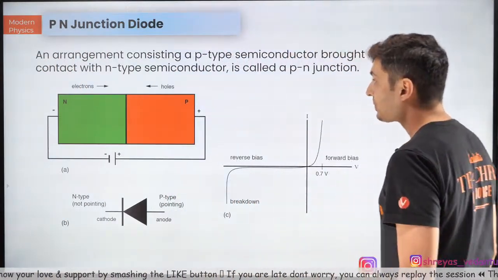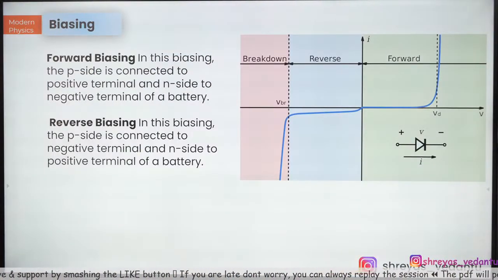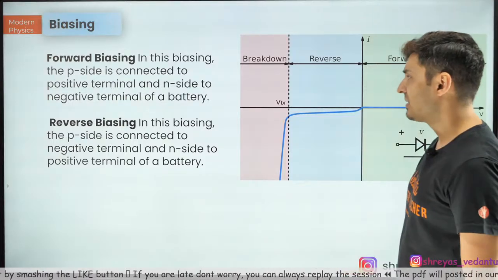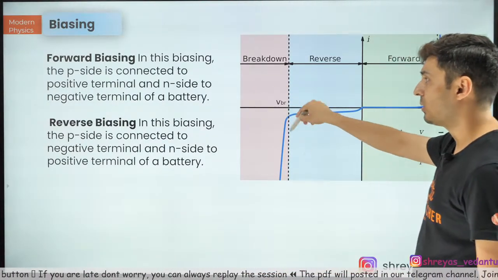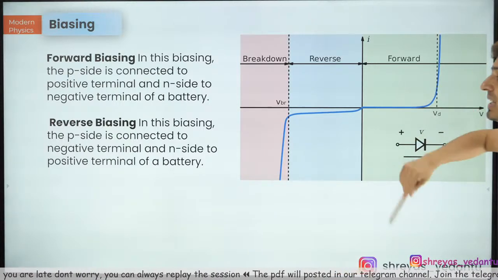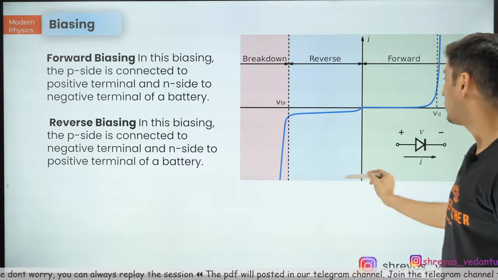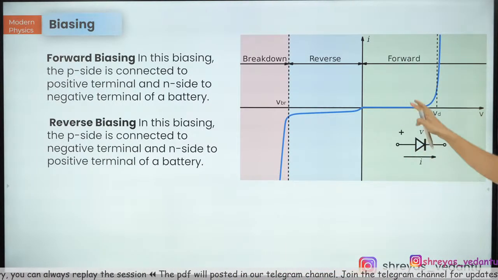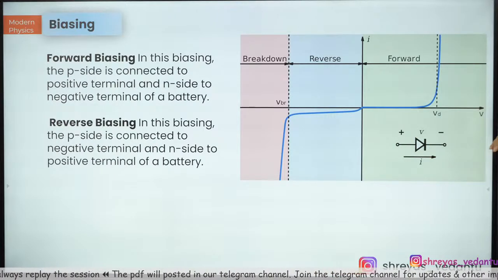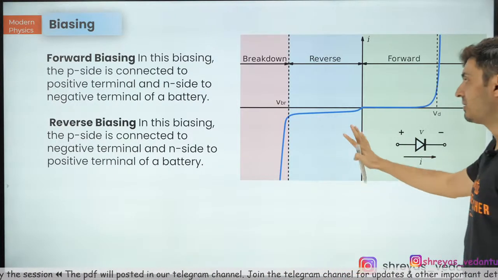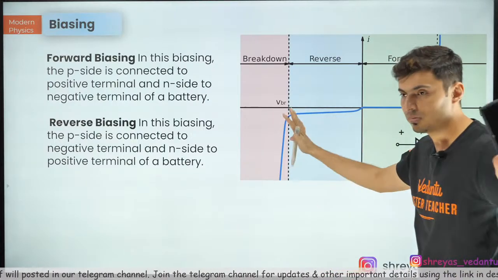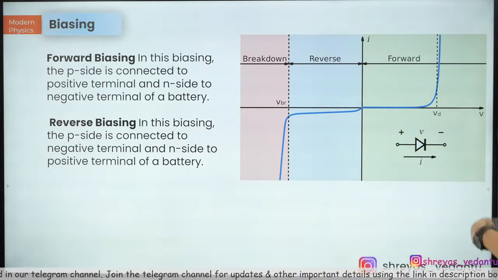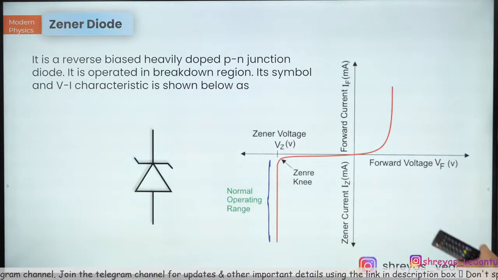Okay, great. Now I've just talked about forward and reverse biasing. In forward biasing, the P side is connected to positive, N side is connected to negative. In reverse biasing, P is connected to negative, N is connected to positive. So you will see in forward bias the diode conducts, in reverse bias the diode does not conduct. In breakdown region it breaks off and suddenly starts conducting when it exceeds too much voltage.